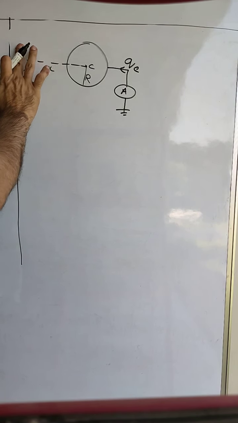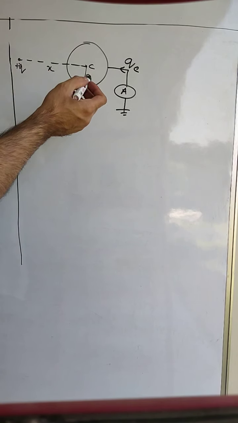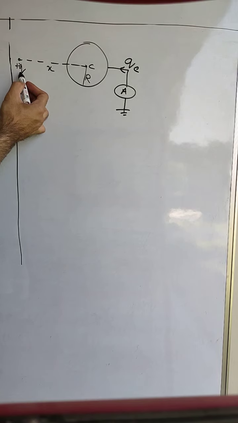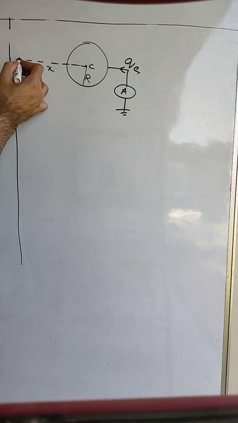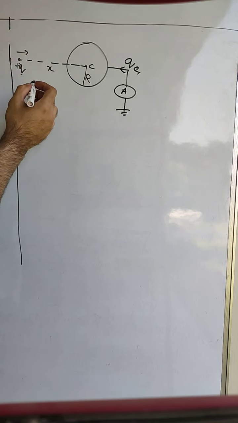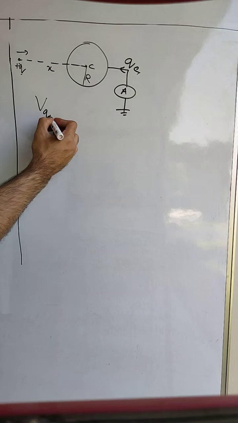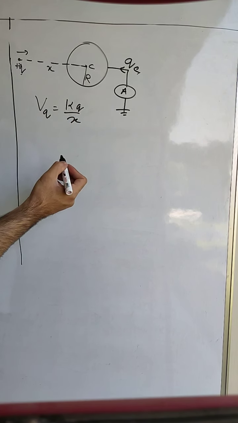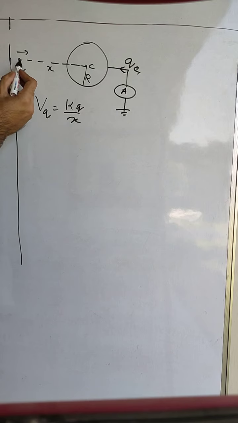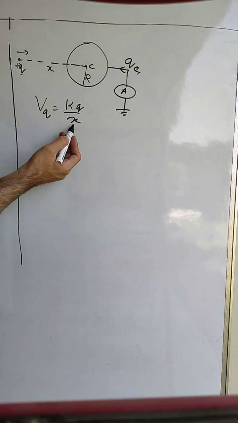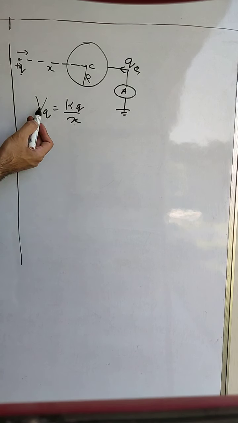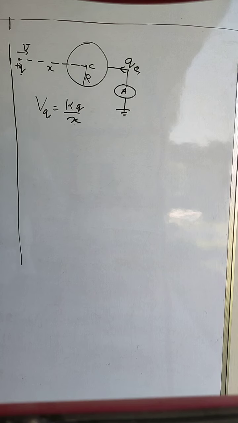Let us say in the starting the q is at a fixed distance, so there will be some potential on the surface of the sphere due to plus q and due to its own charge QE. But if charge q keeps on moving, then its potential will increase. How will it increase? The potential due to q, let us say Vq, is equal to kq upon x. If this charge moves towards the sphere, then the value of x is continuously decreasing, so the potential due to charge q will continuously increase.